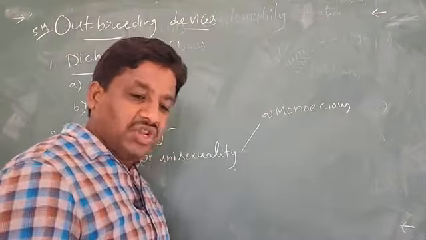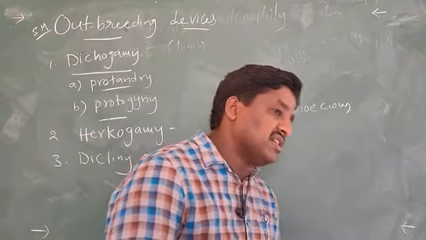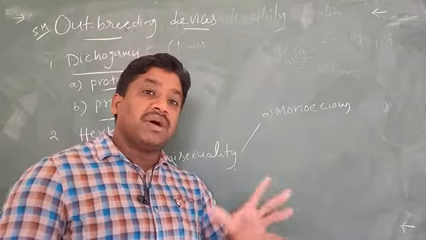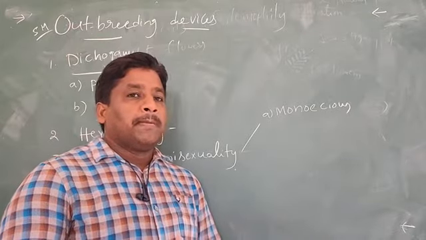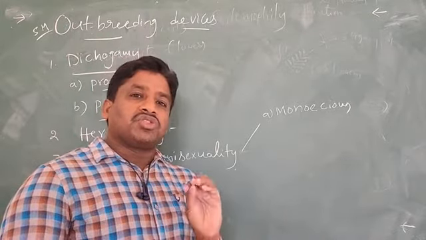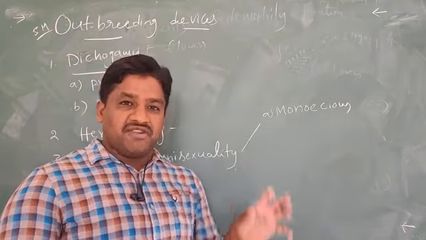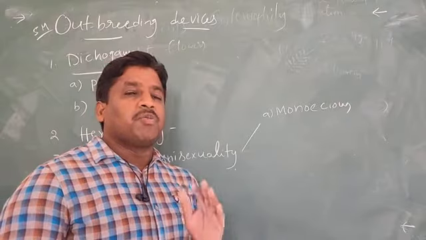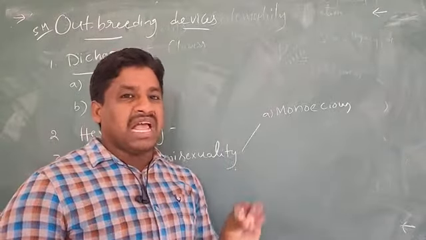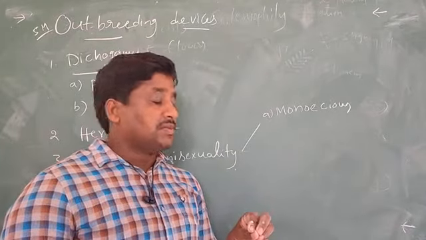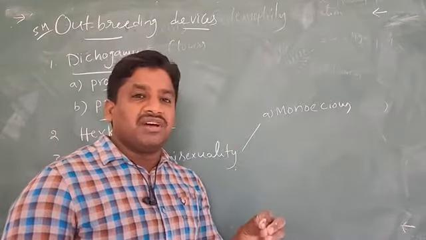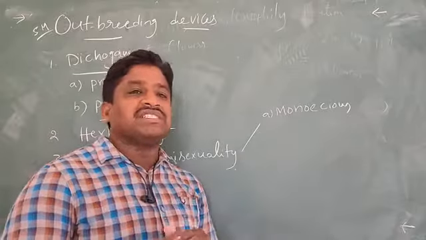Monoecious, we already discussed in reproduction in organisms. Here the male and female reproductive structures are present in the same plant, in separate flowers.